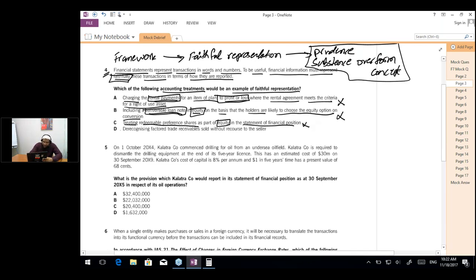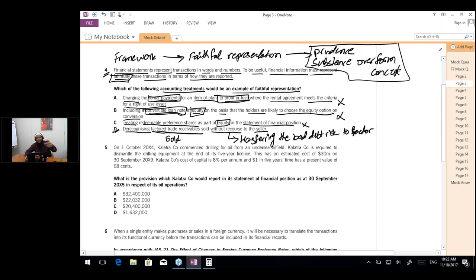Yes, Simran. And in part D, we say de-recognize factored trade receivables. The word factored means sold. So we should de-recognize the receivables that we have sold without recourse to the seller. Without recourse to the seller means transferring the bad debt risk to the factor.